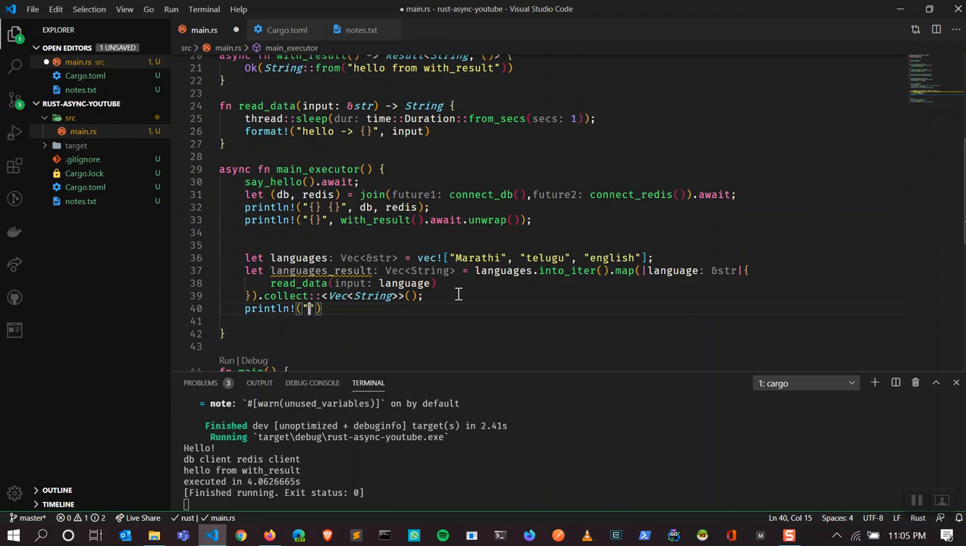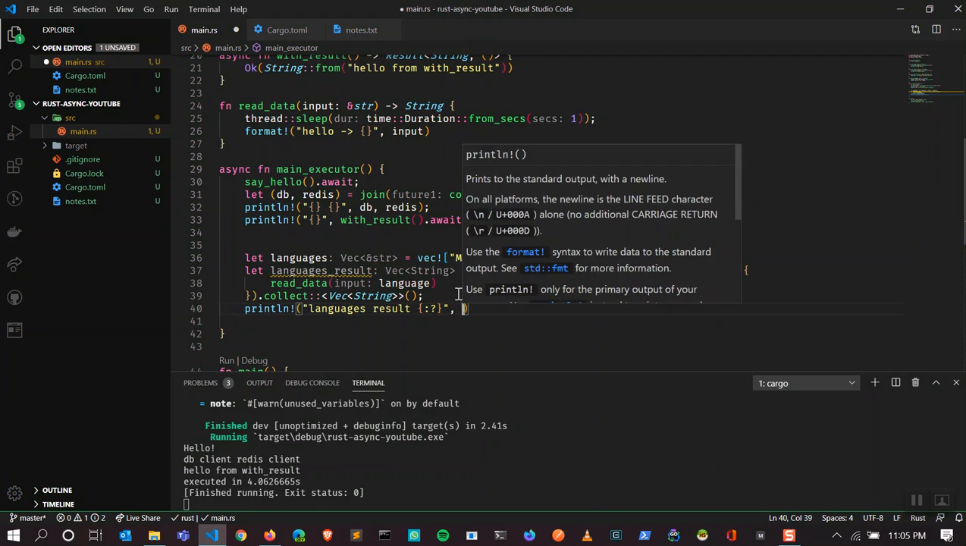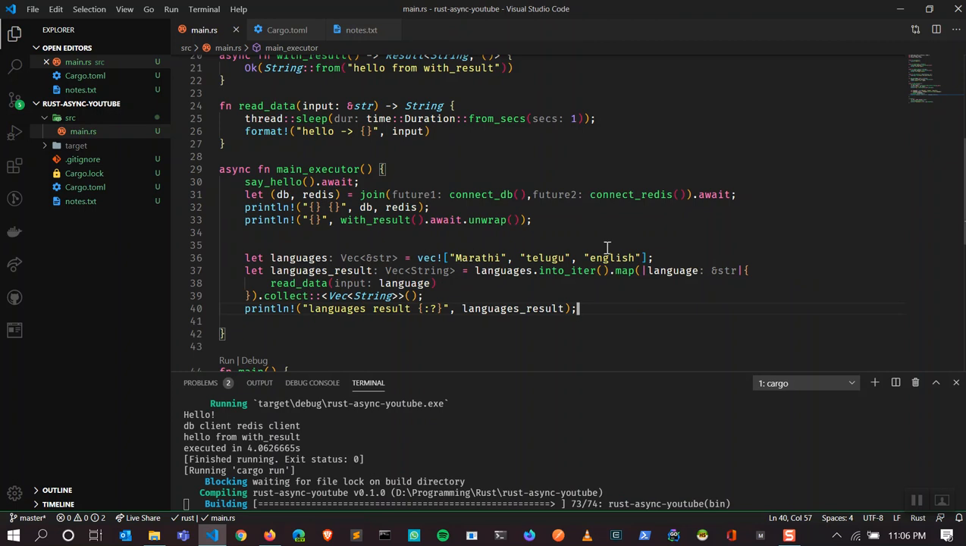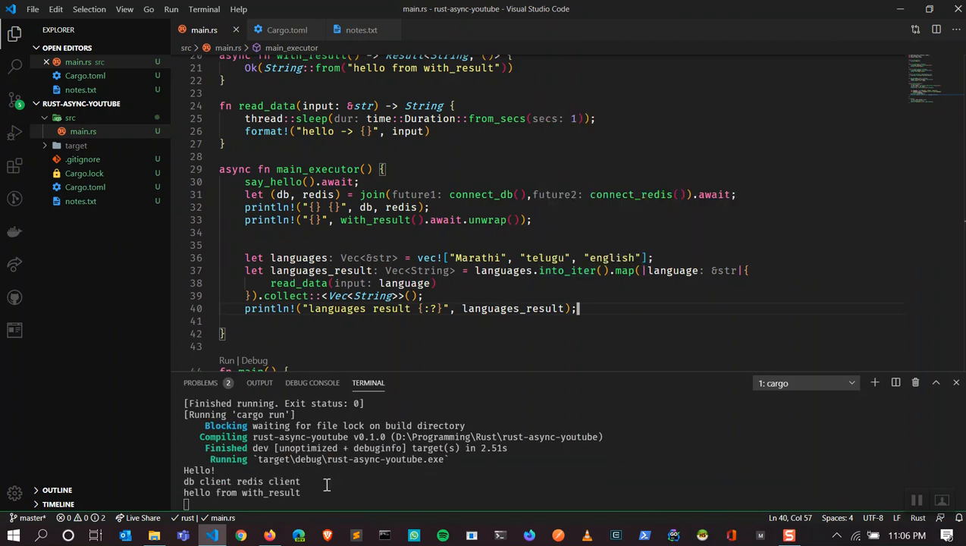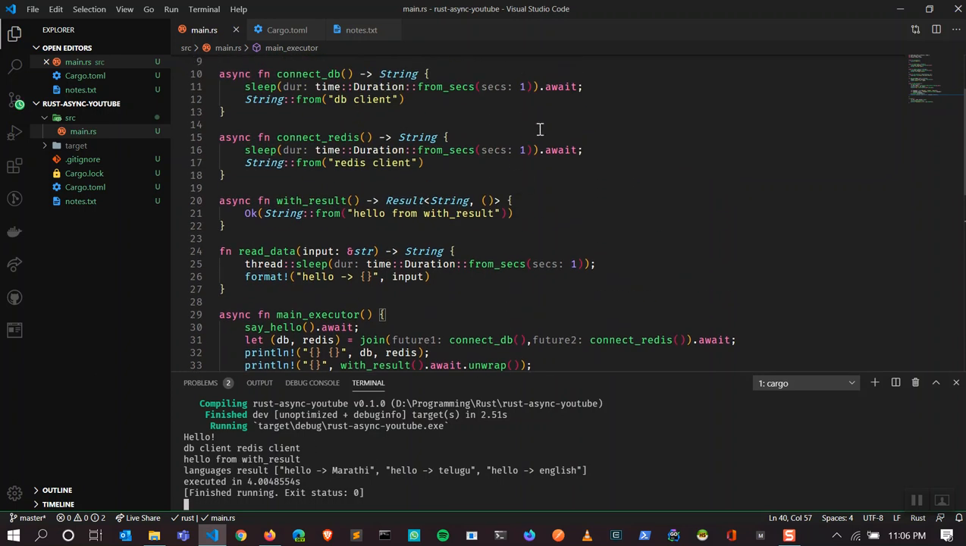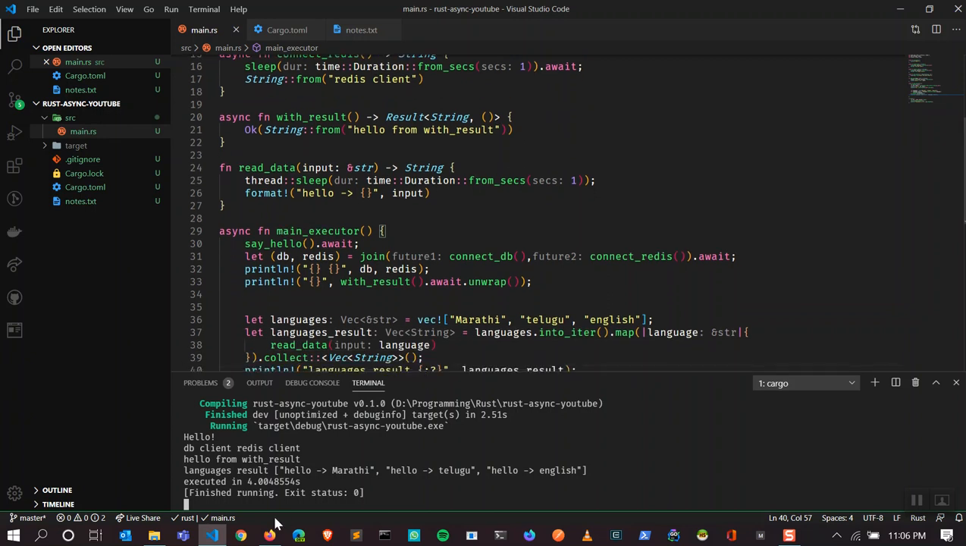Let's print the languages result. Let's see, let's wait for the language result. We have 3 languages and each takes 1 second, so it should take about 3 seconds. Yep. That means these 3 functions, each taking 1 second, run one after another, so we have a total of 3 seconds.